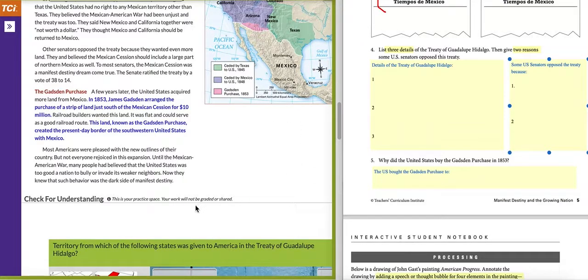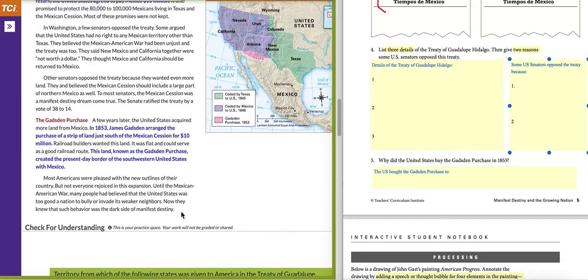Most Americans were pleased with the new outlines of their country, but not everyone rejoiced in this expansion. Until the Mexican-American War, many people had believed the United States was too good a nation to bully or invade its weaker neighbors. Now they knew that such behavior was the dark side of manifest destiny. And then you should be able to answer question 5 here.